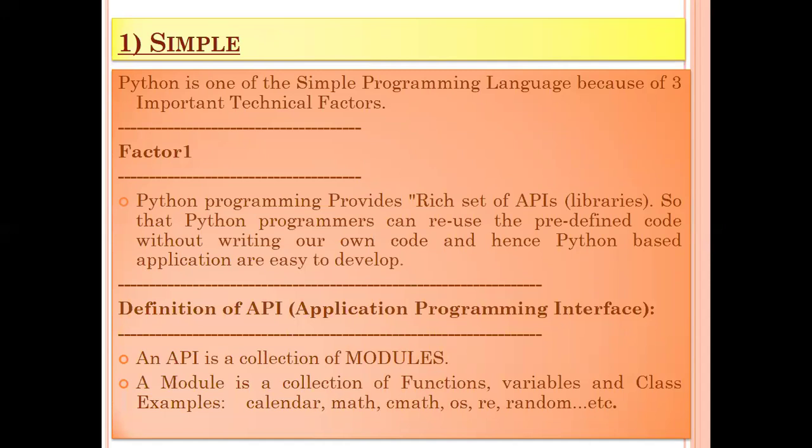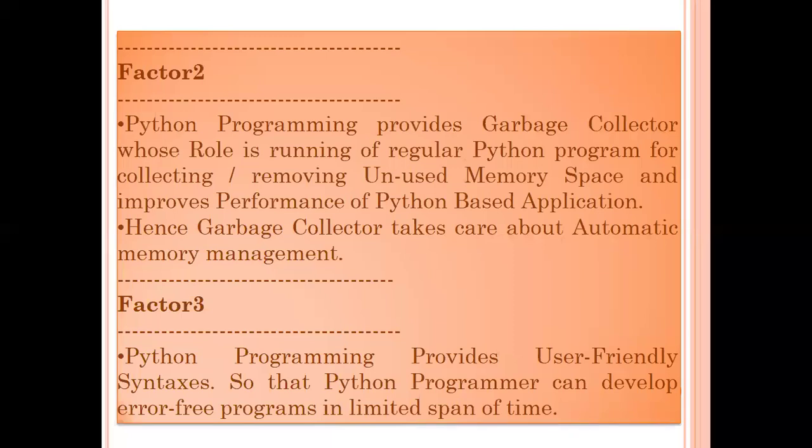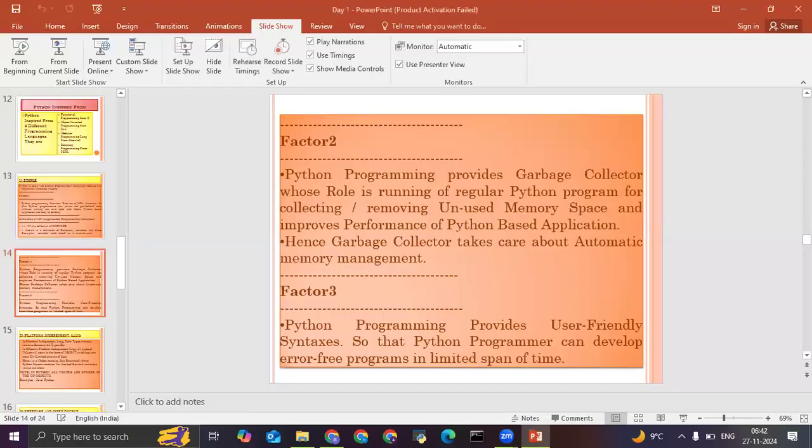Factor two is the garbage collector facility. I've shown you yesterday also, unless or until we save it, it will always remember only the recent variable. Whatever we write, it will remember that. If we want the older one, we need to rewrite it, otherwise it will forget it. The garbage collector comes and removes the unused memory space, which helps the performance of Python-based applications. I showed you yesterday also. Let me show you one more time.